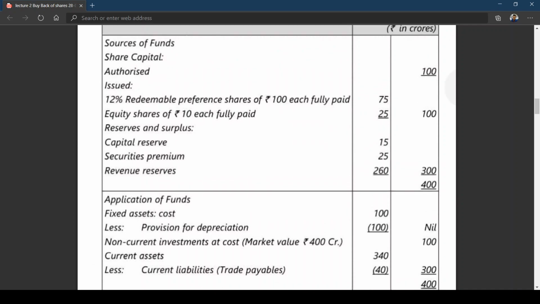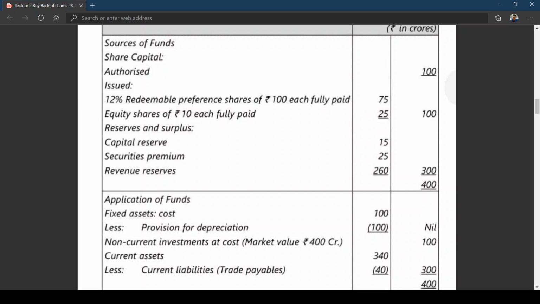Now if you scroll this, we have 12% redeemable preference shares of 100 each fully paid, 75. Now, section 52: security premium can't be used for redemption of preference shares because it is not available for declaration of dividend. Am I right? This is where you need to be a bit careful.